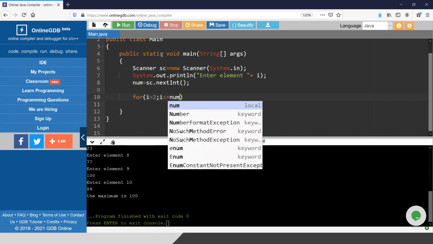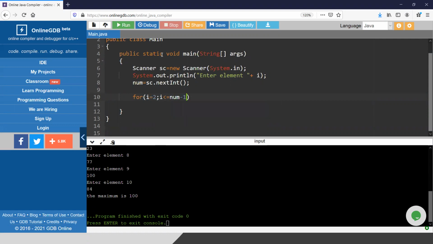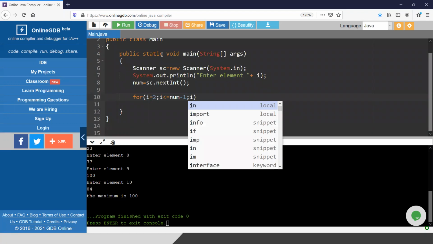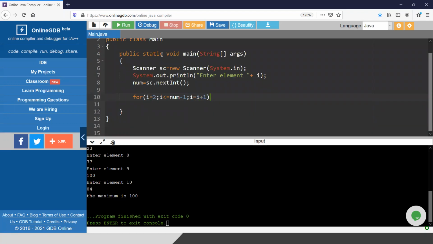Suppose the number is 17. I'm not going to divide 17 by 1 and itself, because I know every number is divisible by 1 and itself. So I am going to divide 17 from 2 to 16, that is num minus 1. I check whether I can divide 17 anyhow or not, with i equals i plus 1, so the loop will iterate from 2 to 16.